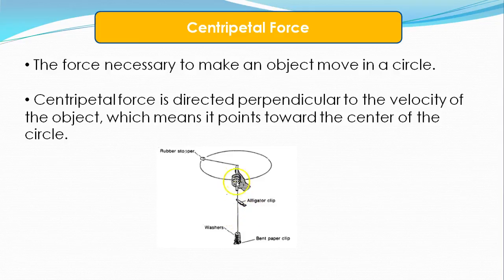In the experiment, we had washers, and the washers were pulling on the string with a force equal to the force with which gravity was pulling on them. And without the centripetal force, or the motion of turning it in a circle, the washer, or like in this picture, a rubber stopper, would simply just spin off in a straight line. So if we took the string and cut it, the washer or the rubber stopper would just spin off.